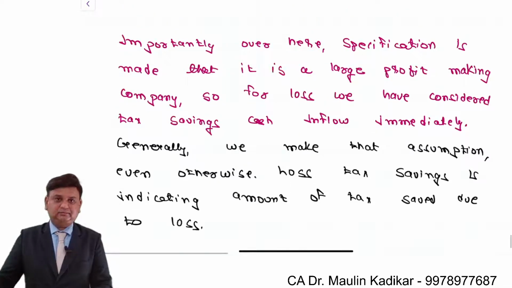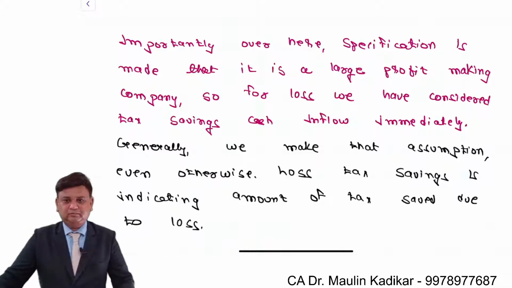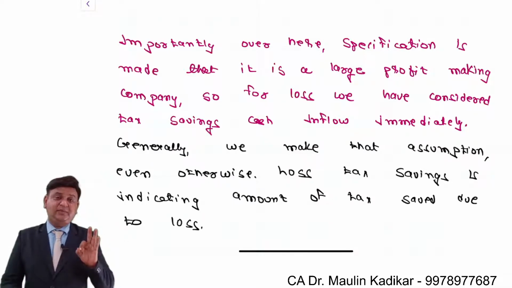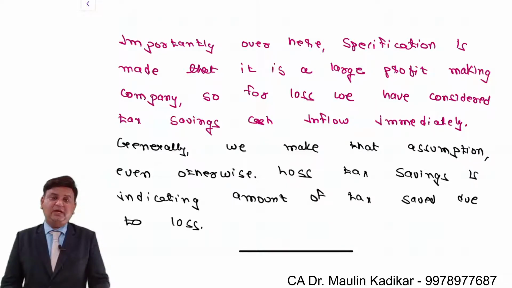Full stop. So friends, as per the ICAI suggested answer, even if this kind of clarification may not have been given, let's say it is a large profit making company, that assumption will be made and accordingly we will calculate the answer. And of course we will put a note on the safer side.